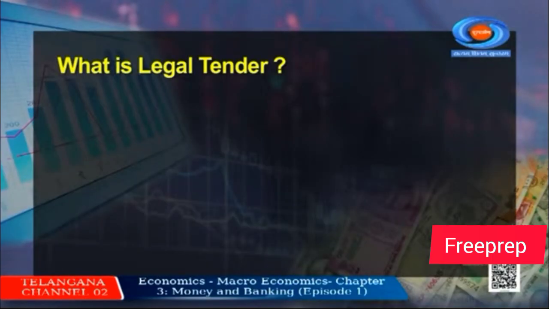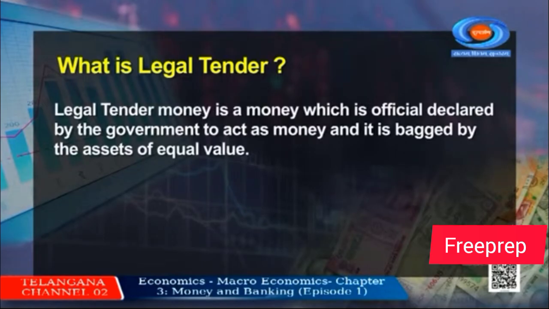When we talk about the monopoly rights of issuing currency, we also say that the currency issued by the central bank is legal tender. Now, what do you mean by legal tender? Legal tender is money which is officially declared by the government to act as money. And the most important thing, it is backed by assets of equal value.